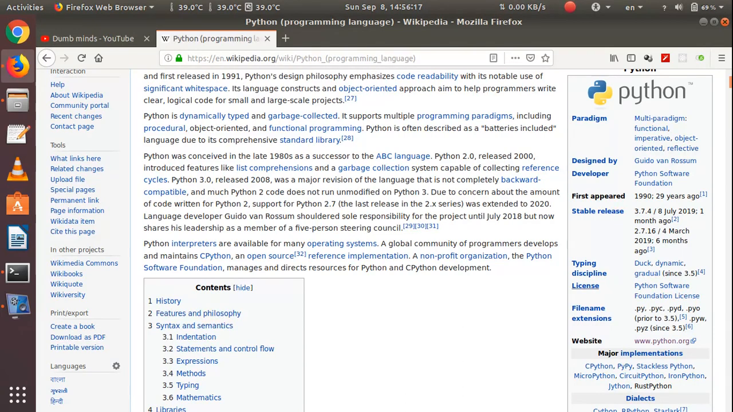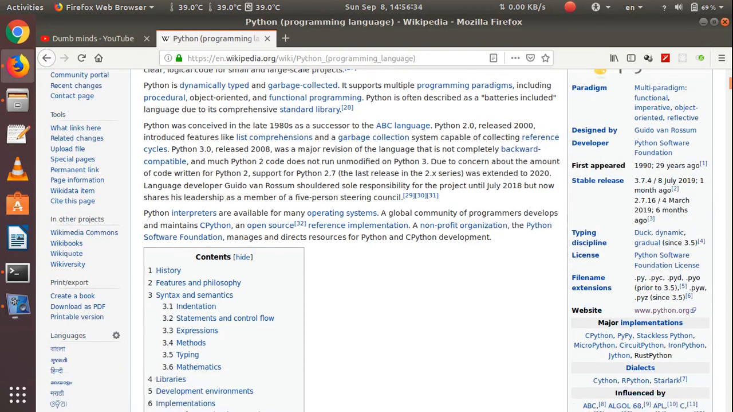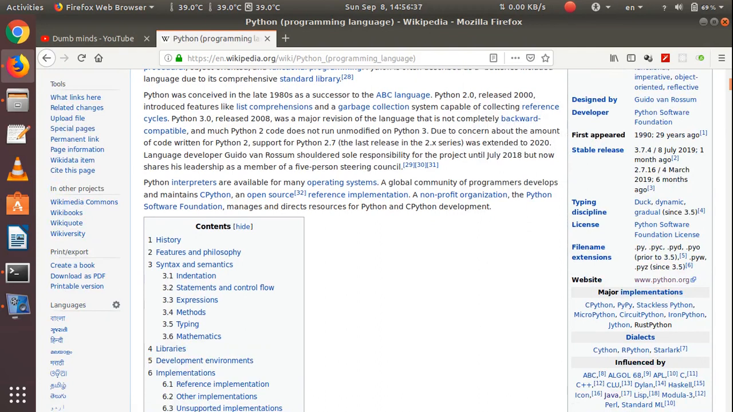After that, you can see the typing discipline is duck typing and dynamic typing, and the discipline is gradual. The license that Python is using is the Python Software Foundation License, so it has its own license. After that, you can see the file extensions for the Python language: .py, .pyc, .pyd, .pyo. These are prior to Python 3.5. .pyw, .pyz were also used before 3.5. This is the official website of Python.